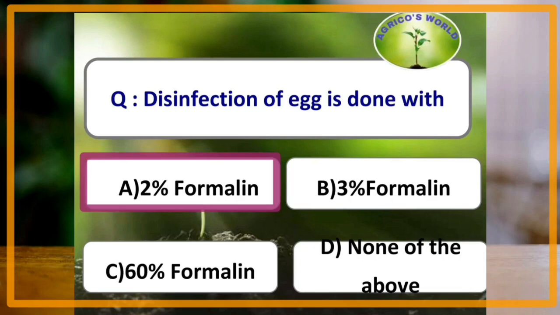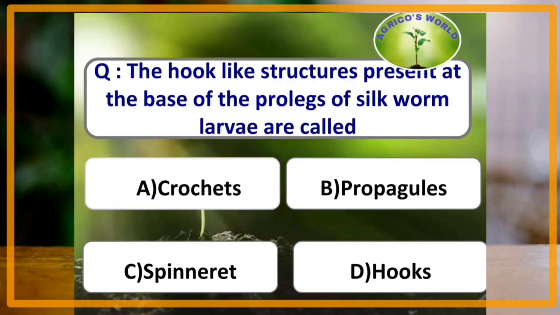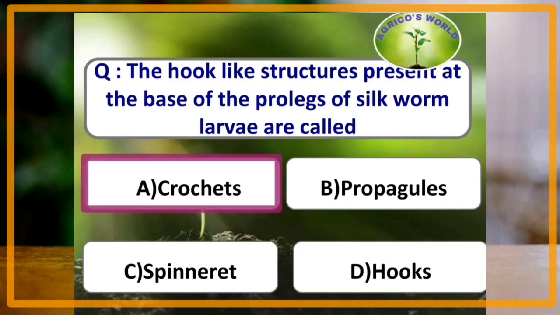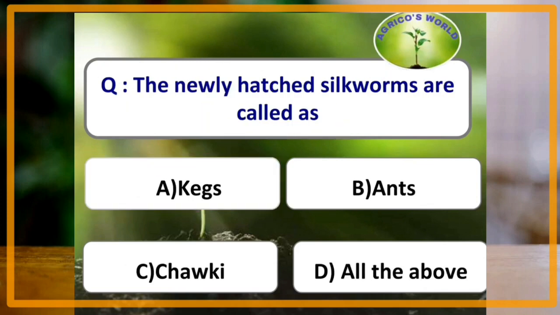Disinfection of eggs is done with 2% formalin. The hook-like structures present at the base of the prolegs of silkworm larvae are called crotchets. The newly hatched silkworms are called kekis, ants, and chalky.